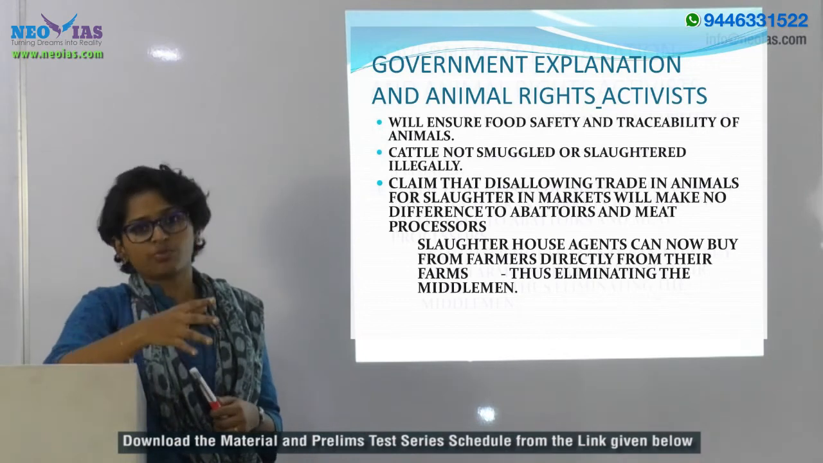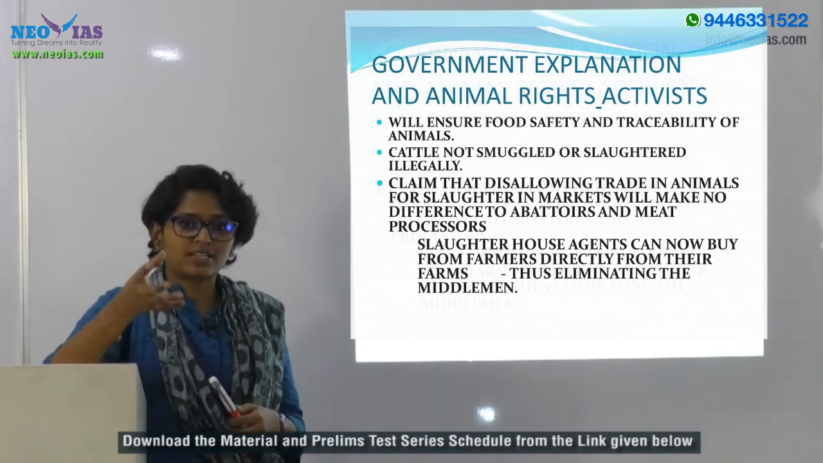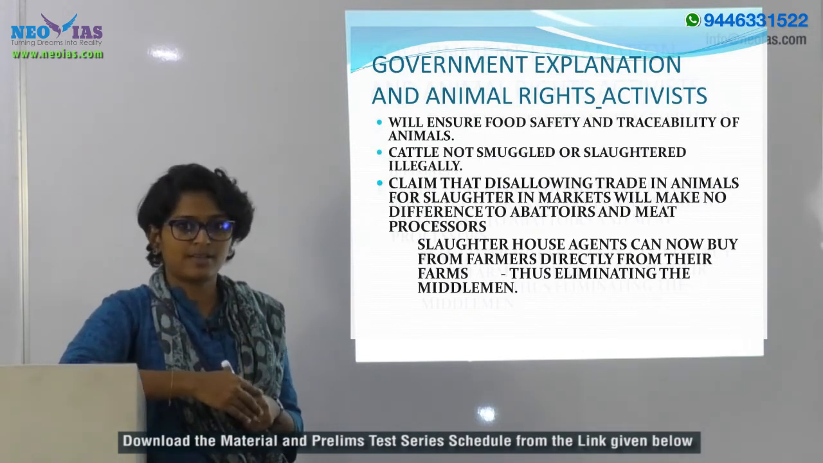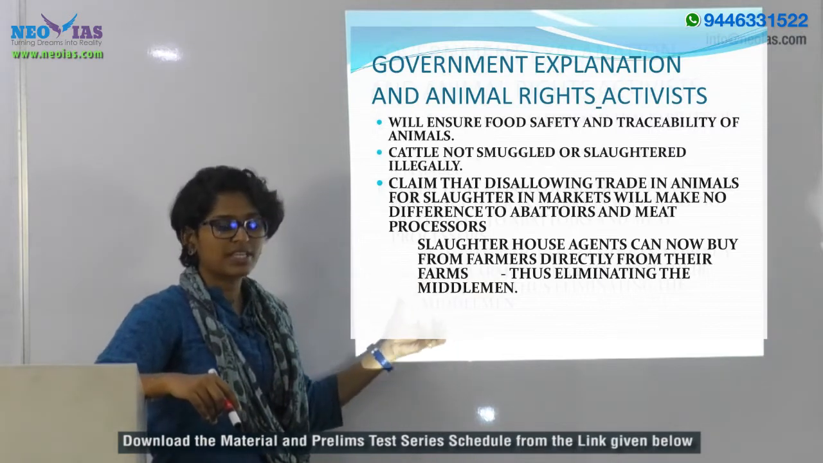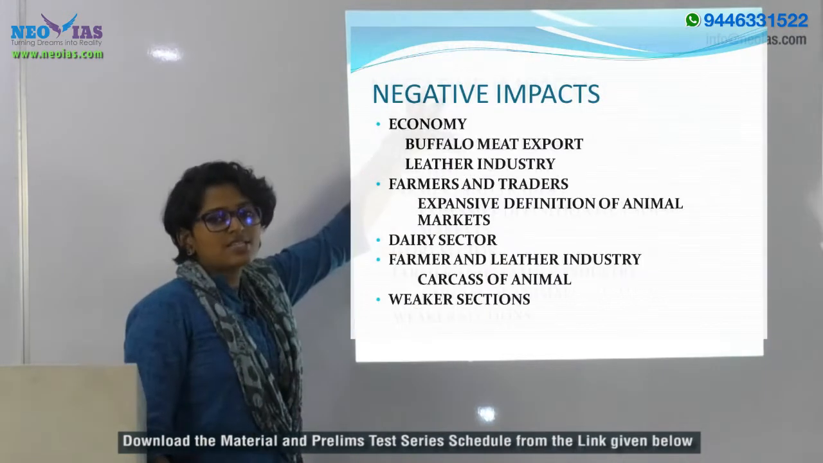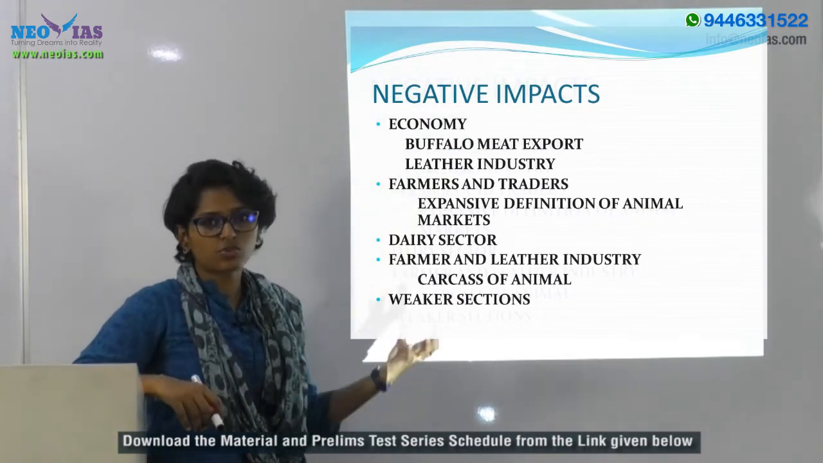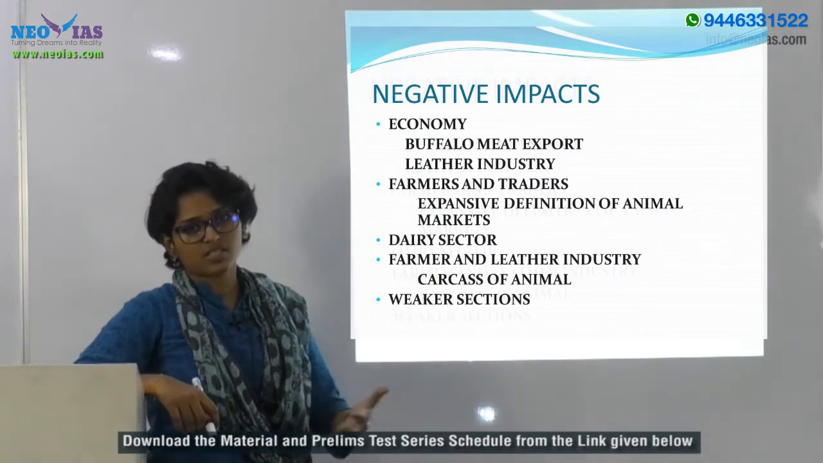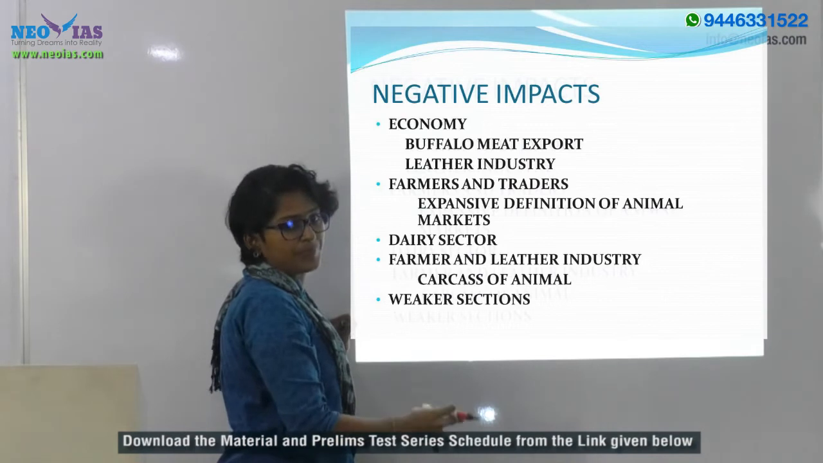And again, note the point that 90% of the cattle for slaughtering comes from these animal markets. So when these people hold this view, they are ignoring that fact. Now let's take a look at the negative impacts of this rule on different segments of the society or different segments of the economy. This rule actually hits the growth of the economy.